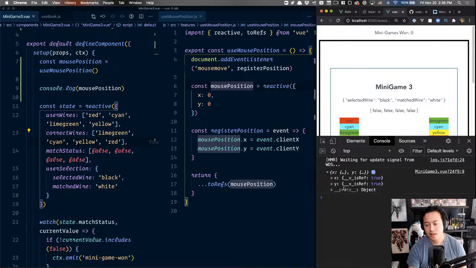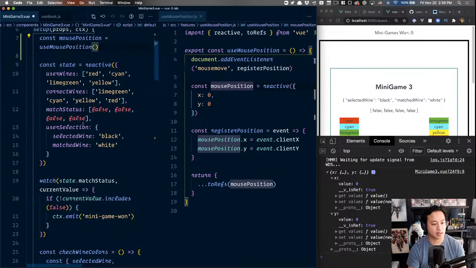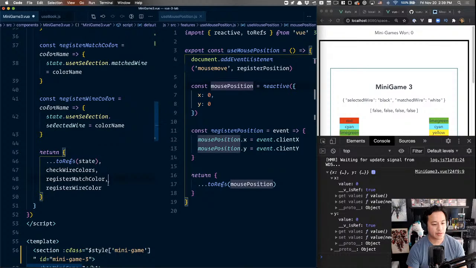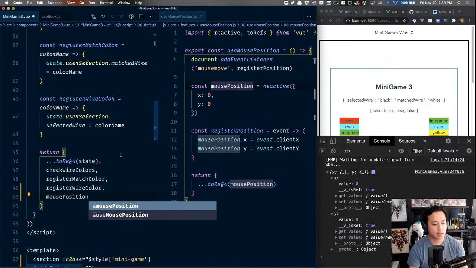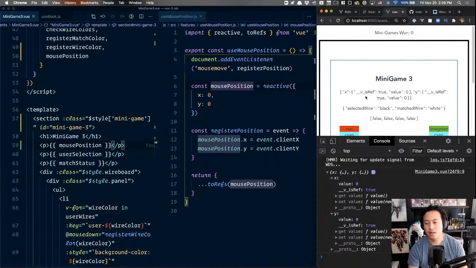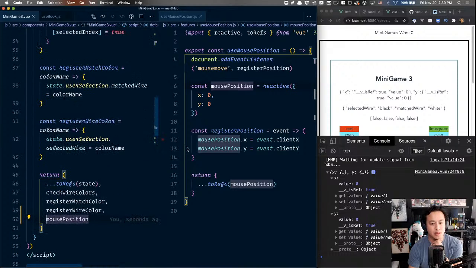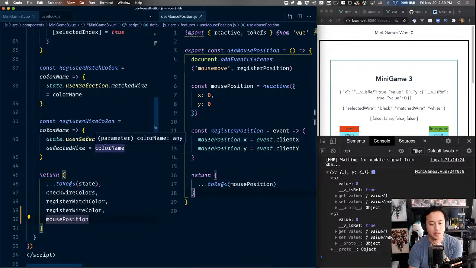So it should, theoretically, when we are on our app, it should now log us X and Y. So now we have X, Y, and X, the value is 0, which makes sense. Y is 0. So actually what we need to do now is I'm going to expose this inside of here, const mouse position, and we're going to go ahead and show mouse position here on the line. Great. And then it should be working, but it is return two refs mouse position.